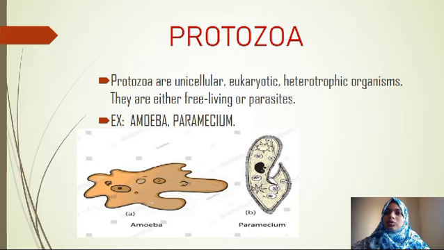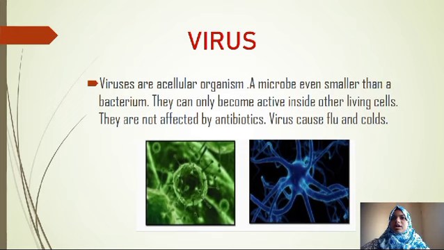Next type is protozoa. Protozoans are unicellular eukaryotic heterotrophic organisms. They are either free living or parasites. For example, amoeba, paramecium.